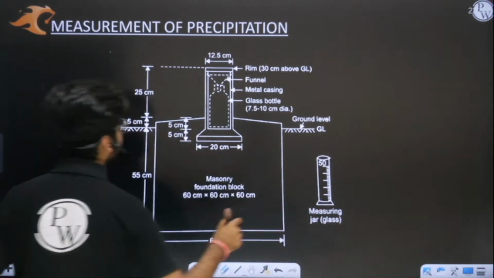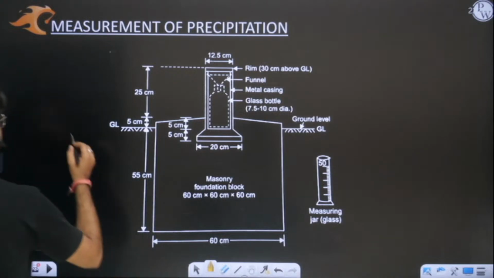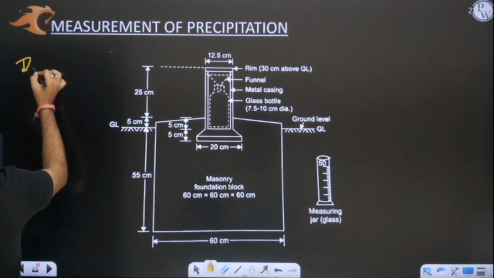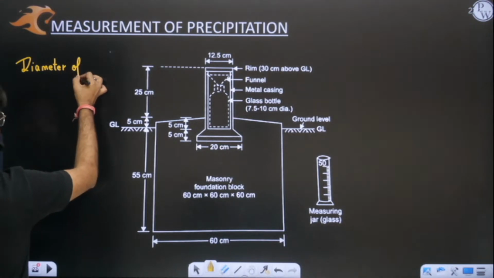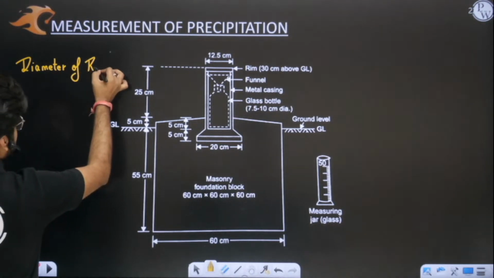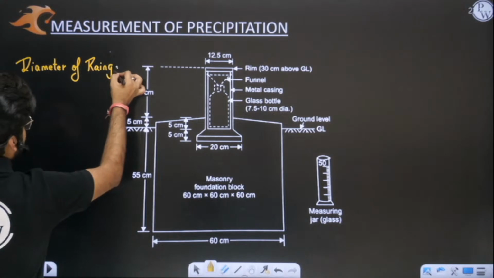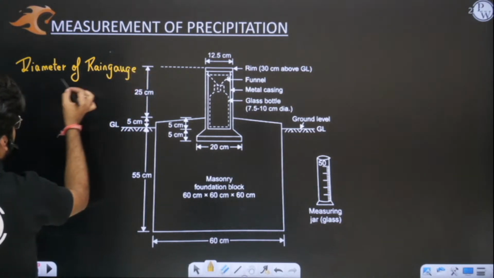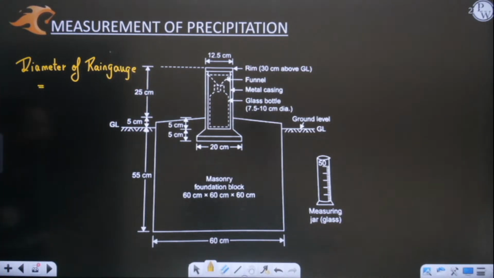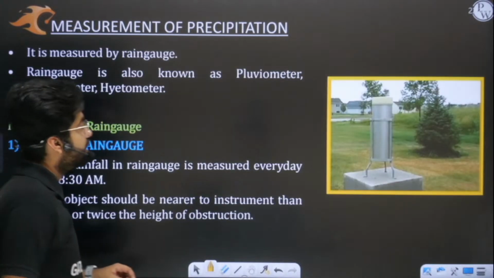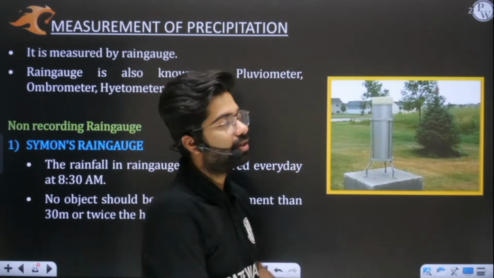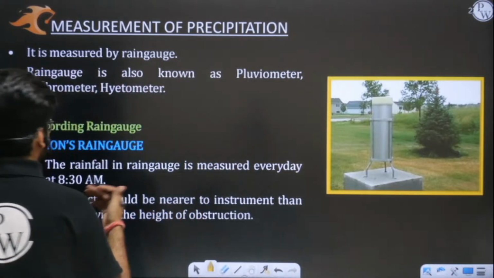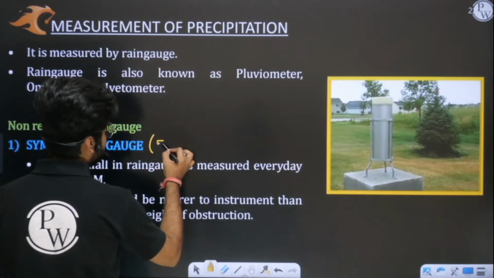Now, sir, tell me what is the diameter of this rain gauge? If someone asks you what is the diameter of this Symons rain gauge, you need to say it is 5 inch. It is sometimes also called a 5-inch rain gauge.